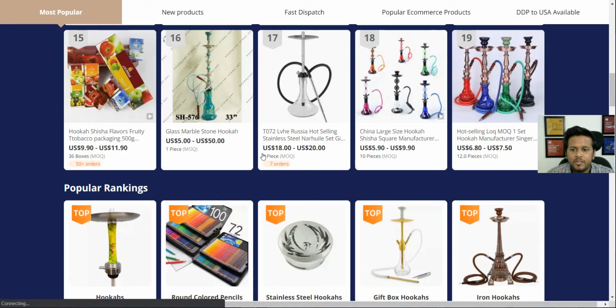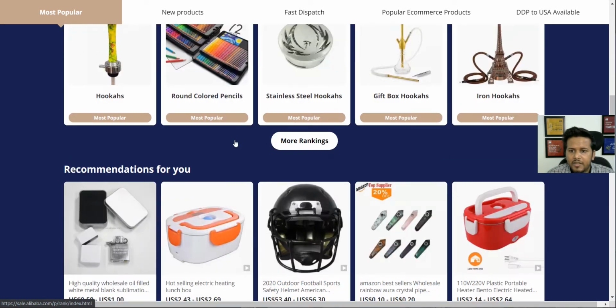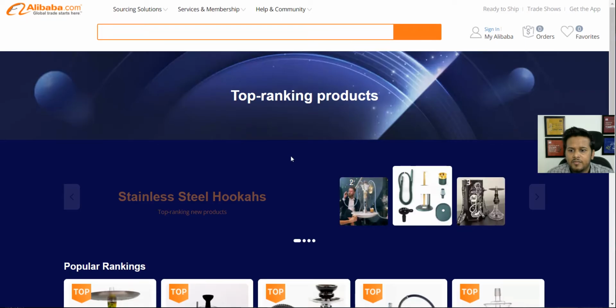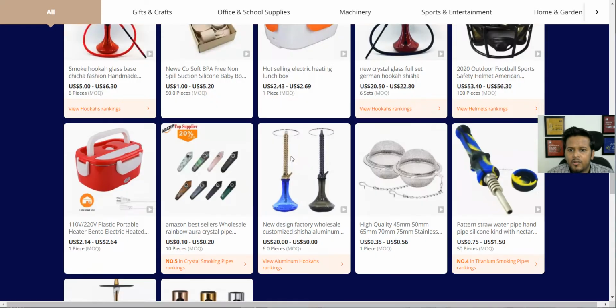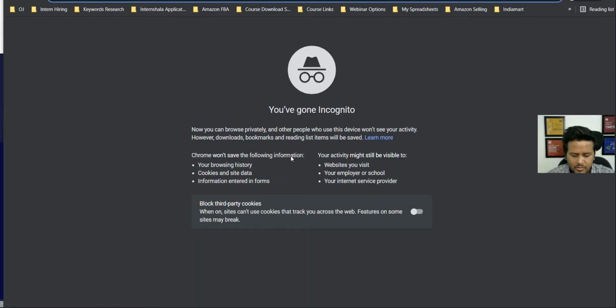So I was looking for these hookah stalls, and that's why it's showing me those predominantly. But again, if you go here, you will find that there are a lot of different products which have a very high rank, right? If I open this in incognito, maybe it will show me different products. So let me do that right away.